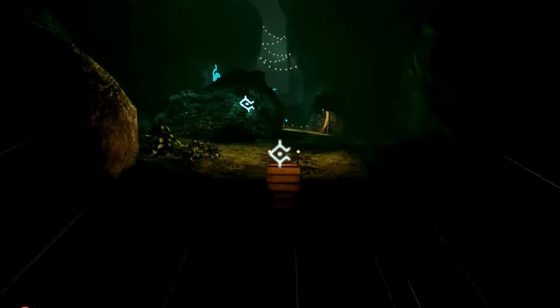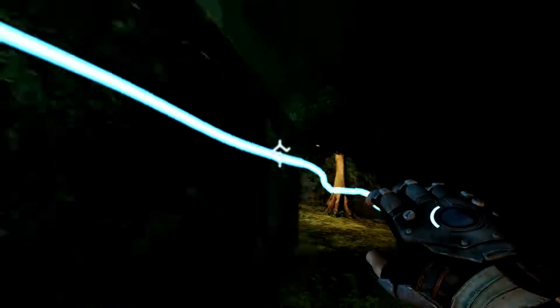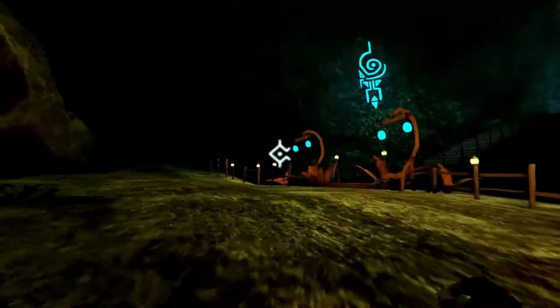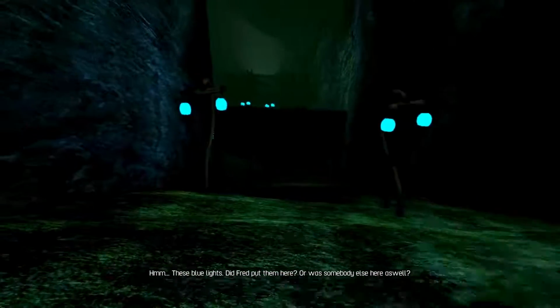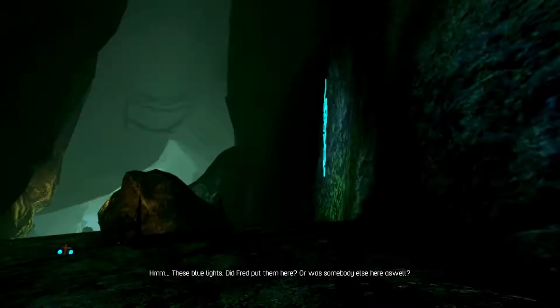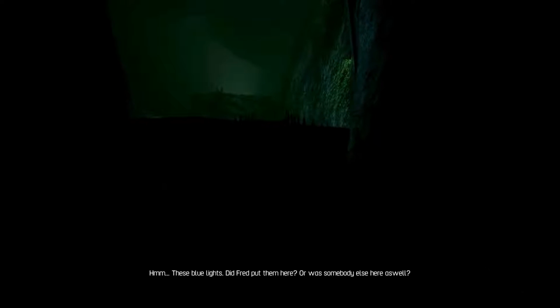I love it. Woo! And you can do so much more with the grappling, but you can also do a lot without it too. These blue lights, did Fred put them here? Or was somebody else here as well? Yo, plot twist, this becomes just a horror game, and that's it. Like this is actually Outlast 3.